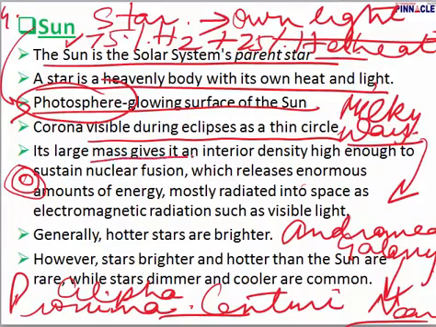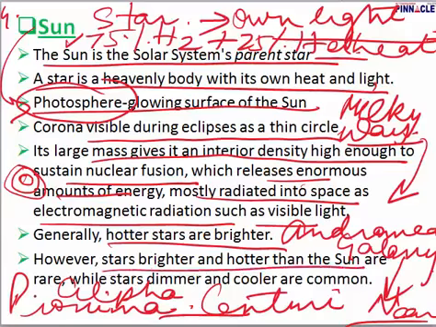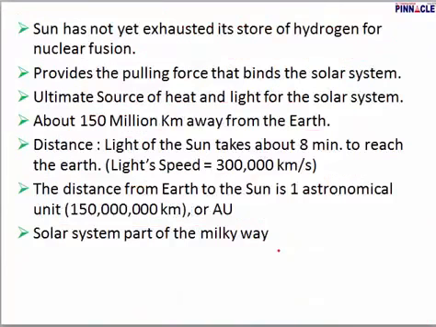Its large mass gives it an interior density high enough to sustain nuclear fusion. Please remember, both these gases, hydrogen and helium, undergo nuclear fusion, which releases enormous amounts of energy, which is radiated into space as electromagnetic radiation, as visible light. Generally, hotter stars are brighter. The brighter a star is, obviously the hotter it is, which means it's radiating more heat, more energy. However, stars brighter and hotter than the sun are very, very rare, while dimmer and cooler ones are common.